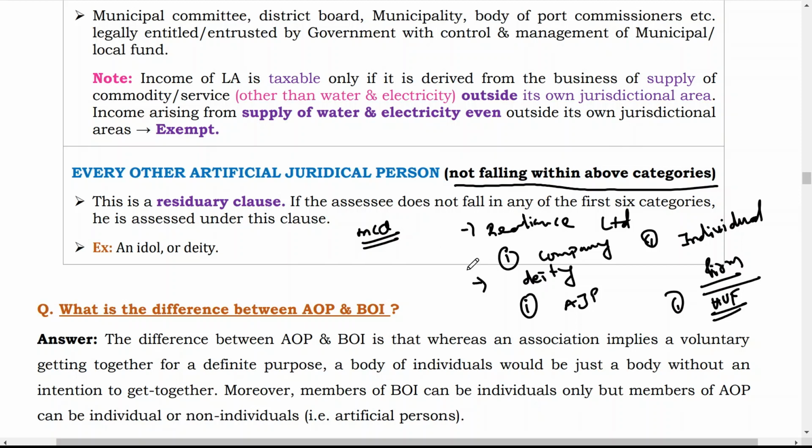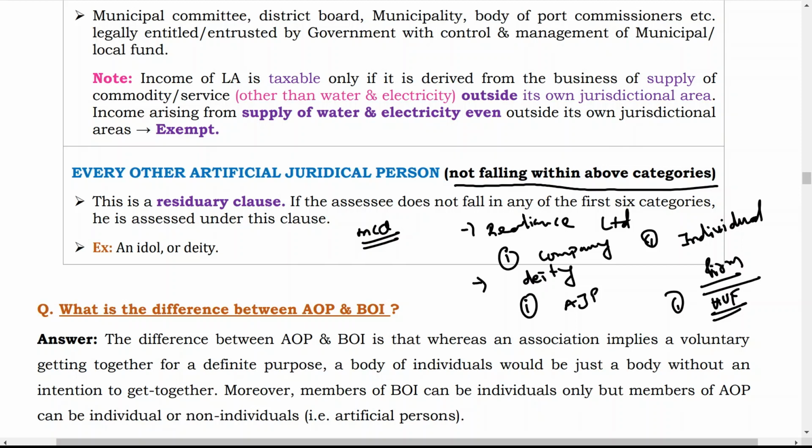What is the difference between AOP and BOI? The difference between AOP and BOI is that whereas an association implies a voluntary getting together for a definite purpose, a body of individuals would be just a body without an intention to get together. Means AOP join together for some common purpose, whereas a body of individuals just get together without any intention.